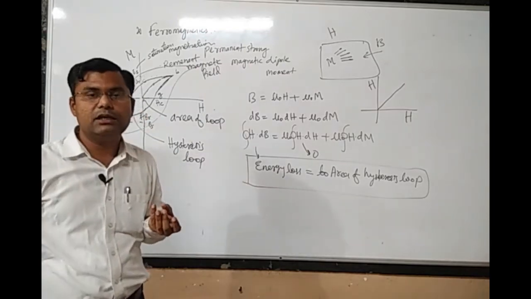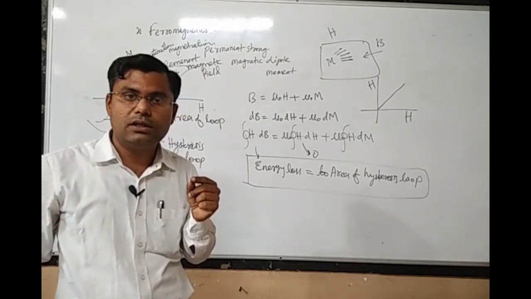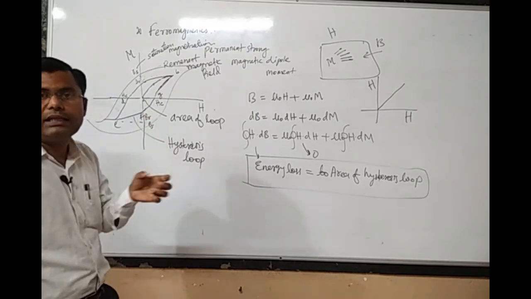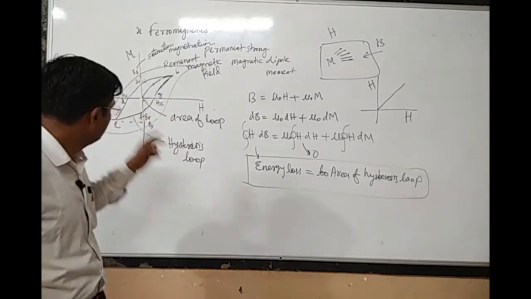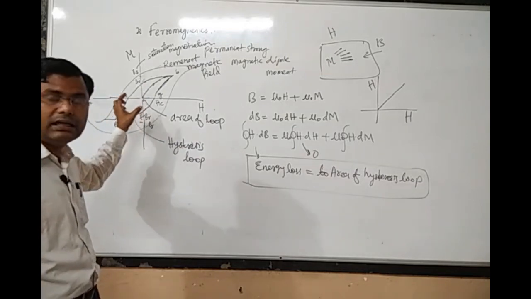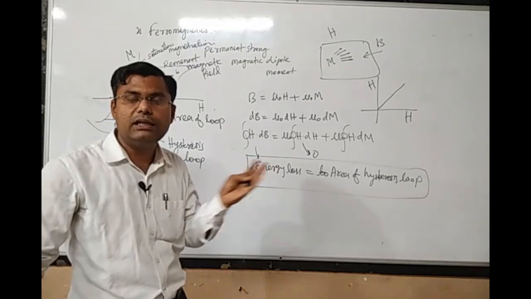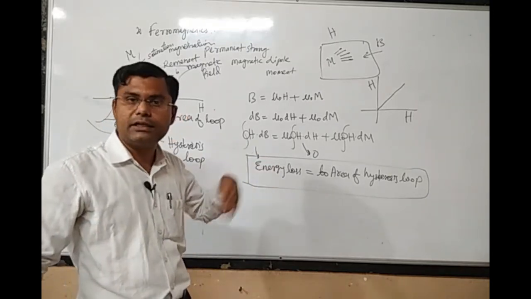So whenever we make materials for a transformer, we have to worry about this area of the hysteresis loop, and we have to make that area very small, or select materials whose hysteresis loop area is small. Then only the energy loss would be small, and very little power will be dissipated in the form of heat in rotating the magnetic moments.